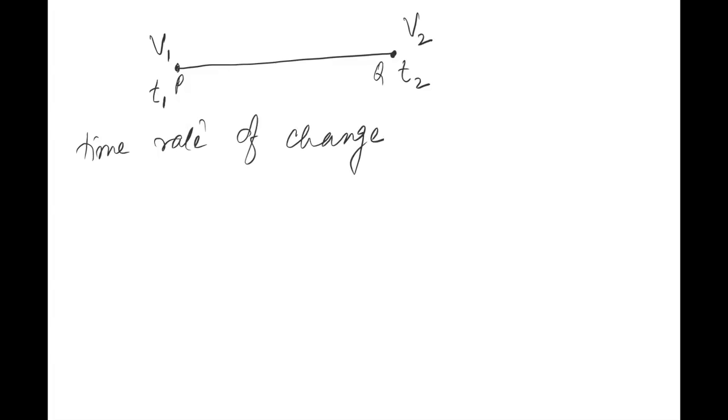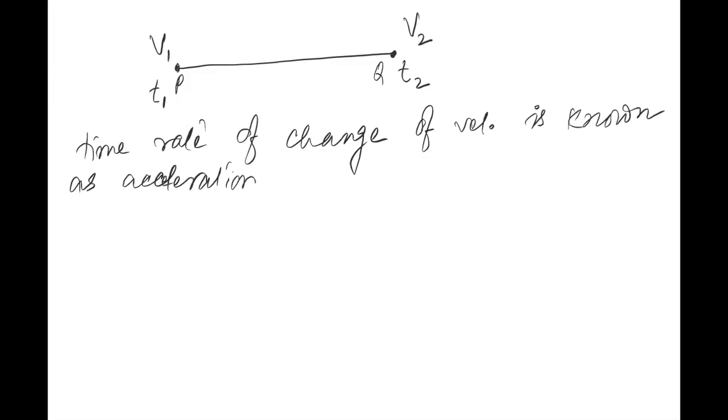And why am I saying time rate of change? Because the change of velocity I'm taking with respect to time. So time rate of change of velocity is known as acceleration. Is it clear to all? Yes, sir. Okay, this is known as acceleration. It means the change in velocity with respect to time is known as acceleration.